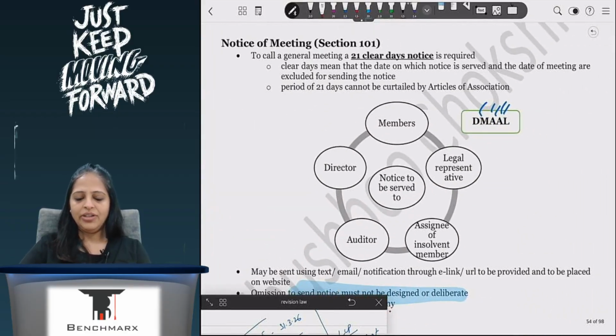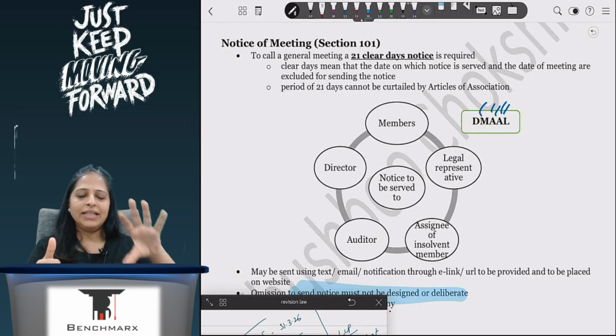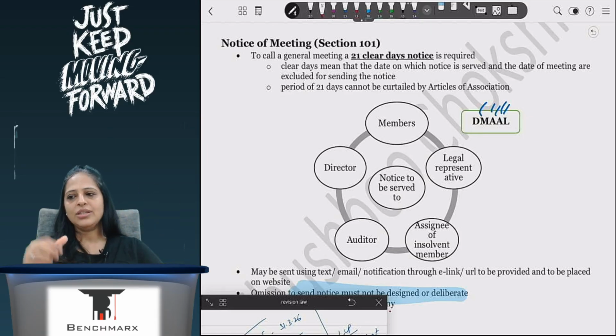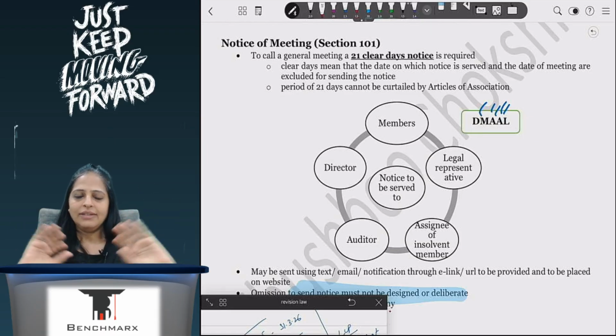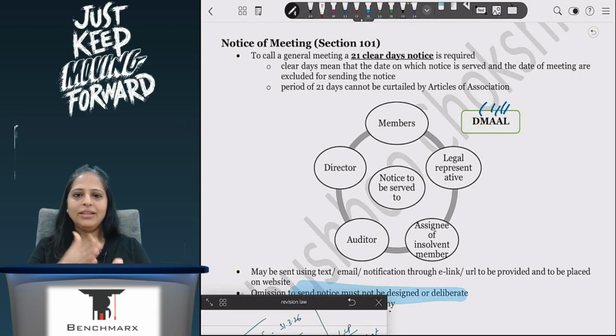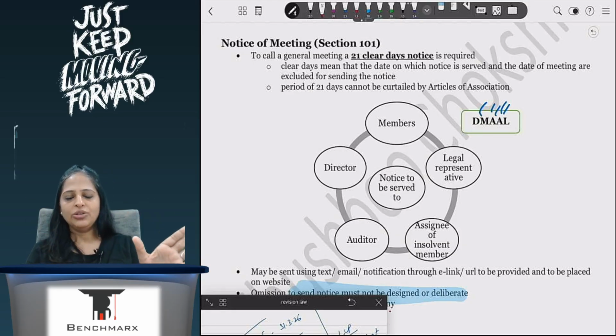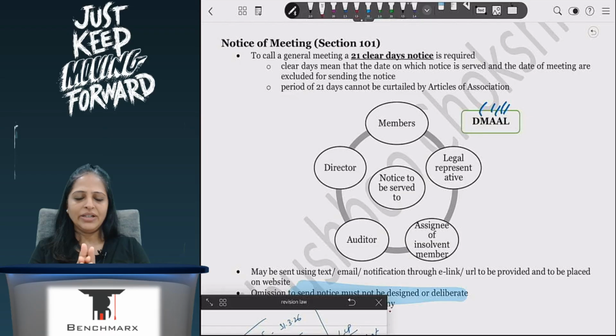So briefly giving you an idea of notices. 21 clear days notice has to be sent. In those clear days, the date when I'm sending the notice and the date on which the notice is received are to be excluded. My calculation of 21 days will start from the day I send. If I'm sending by post, 48 hours will expire, then the day will come that I will exclude. The date of receipt I will exclude, and then it will be 21 days.